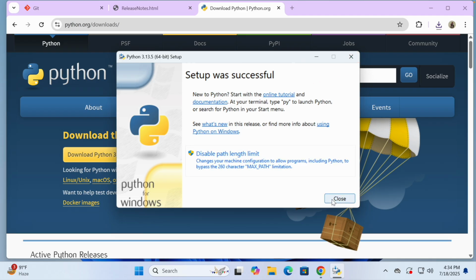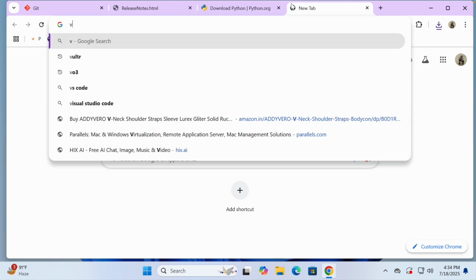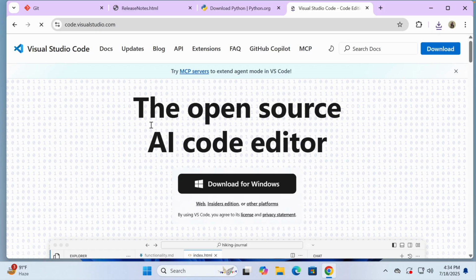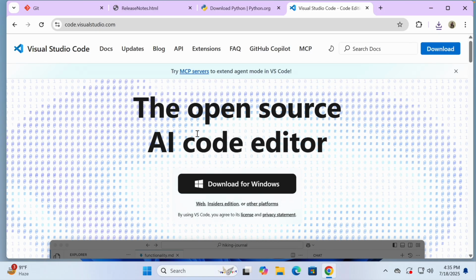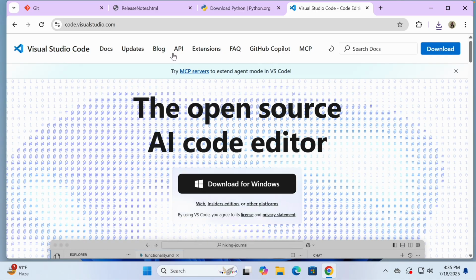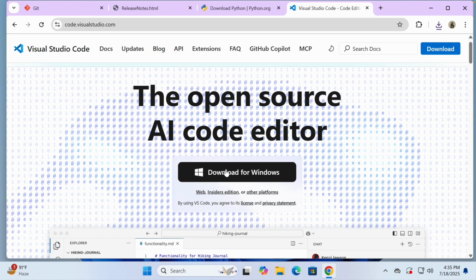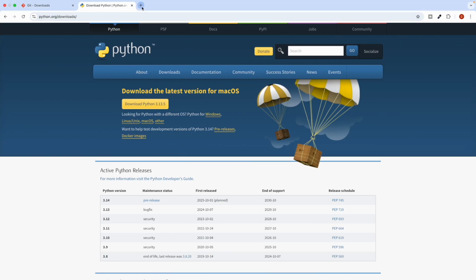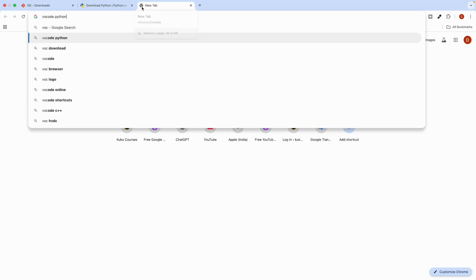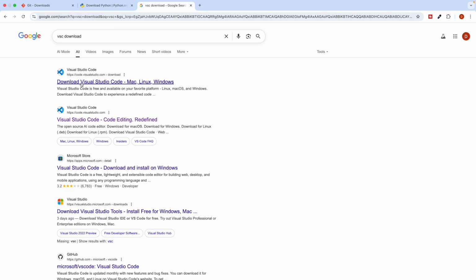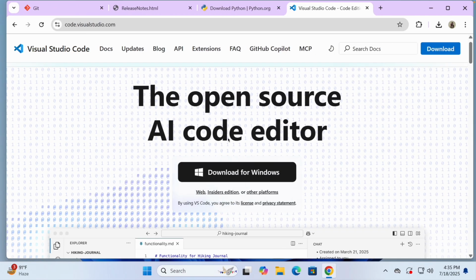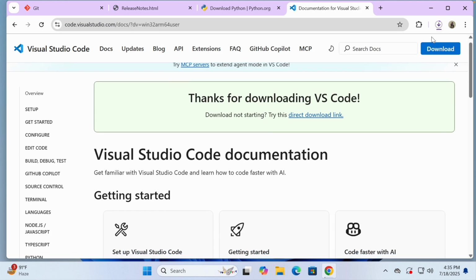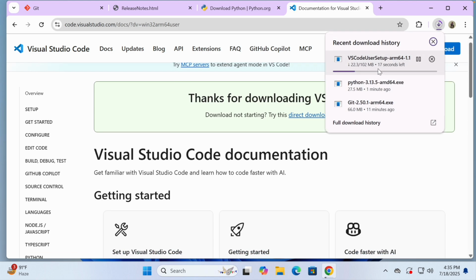Now guys, what we can do is go ahead with VS Code, Visual Studio Code. This is something very powerful, and it has good integrations with, you can see, GitHub. So let me just install it. Same procedure you have to follow on the Mac as well. Go to the VS Code download page and click on download. You can see it will automatically start to download for you.